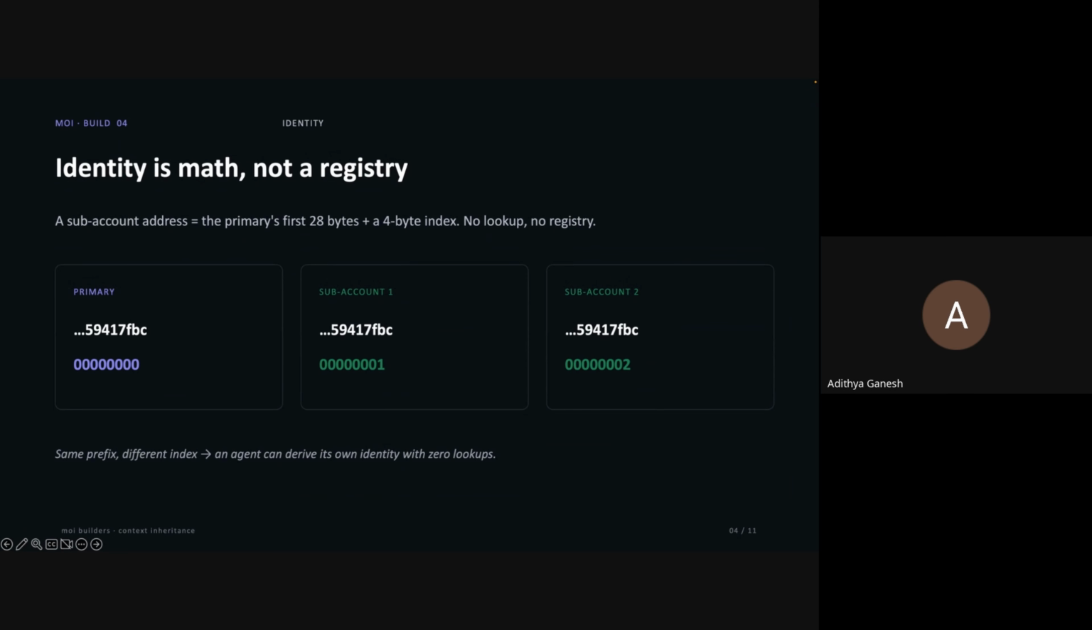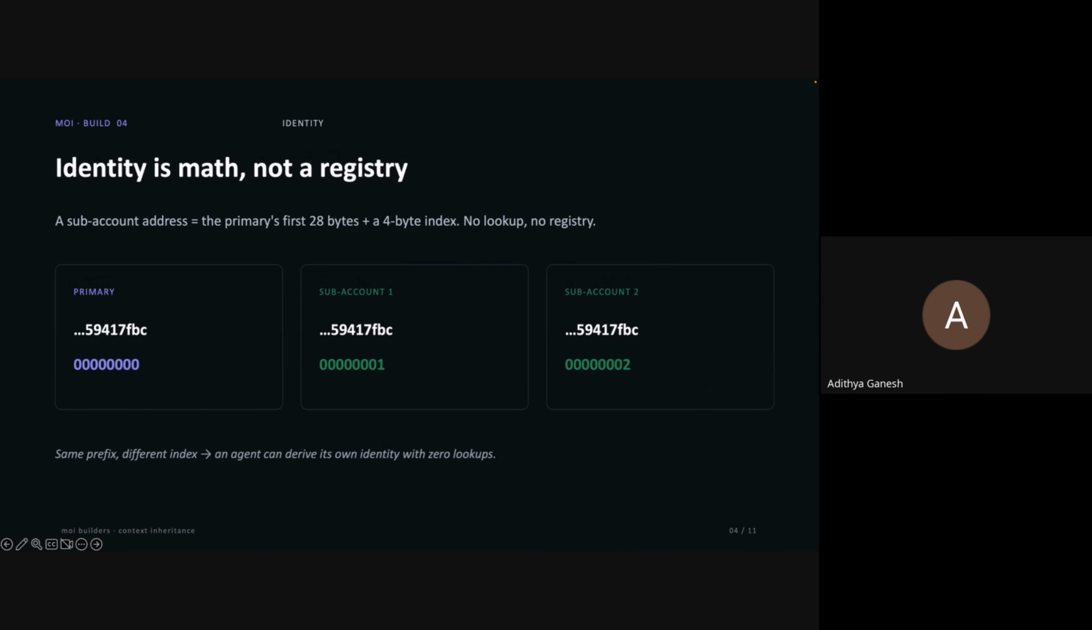So the second big idea, and this is what makes the whole thing practical, is that when you create a sub account on Moi, its address isn't random and it isn't handed out by a registry. It's computed. Specifically, a sub account's address is the primary's first 28 bytes plus a 4-byte index number stuck on the end. Look at the three rows on the slide. The primary ends in 0000. Sub account one is the exact same long prefix, just ending in one. Sub account two ends in two, and so on.